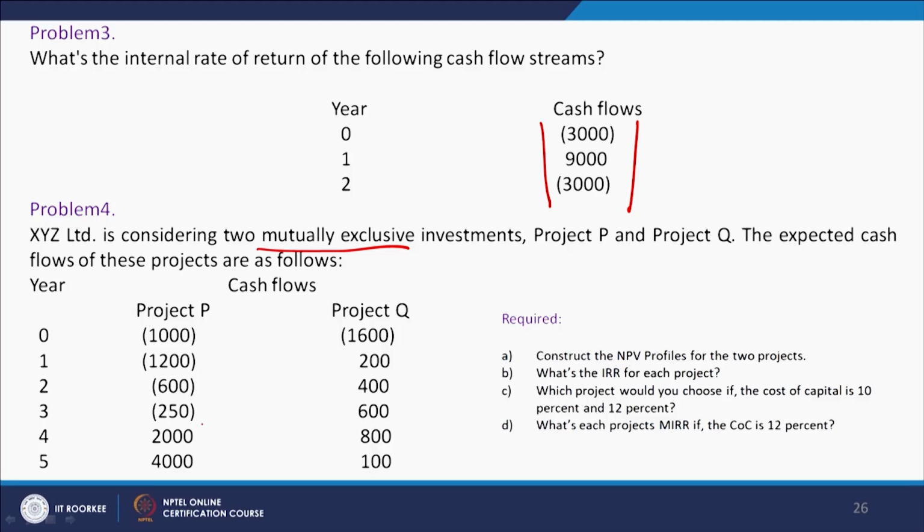The peculiar point is, if you look at project P, we have the cash outflows for the first three years including the 0 period, the current period, that is the period of building the project. At the end of the first year also we have a cash outflow, second year we have a cash outflow, third year we have a cash outflow, fourth year we are going to have the first inflow, and fifth year also we are going to have an inflow.